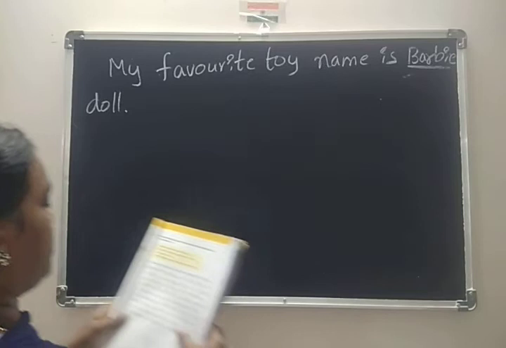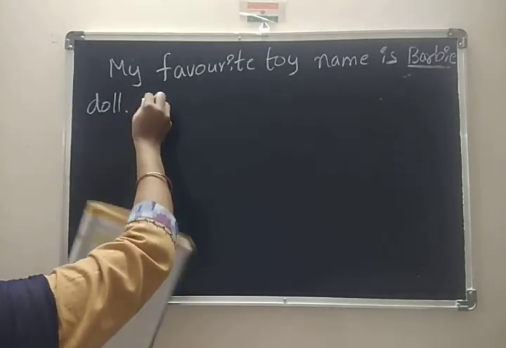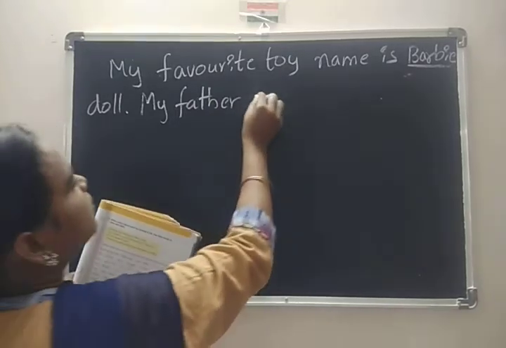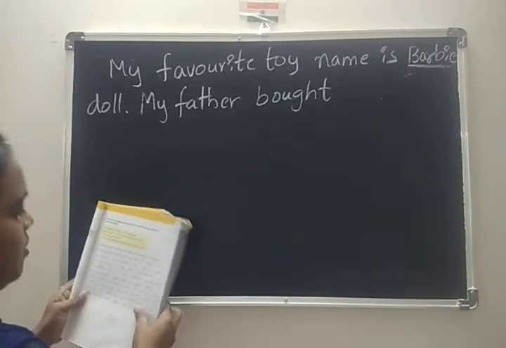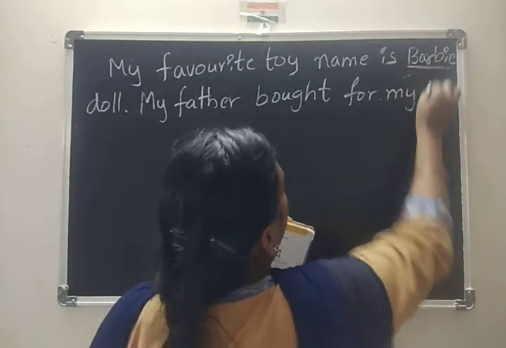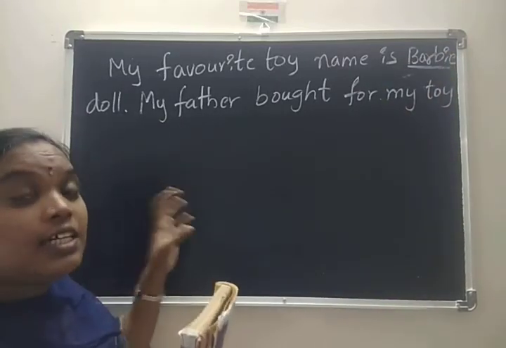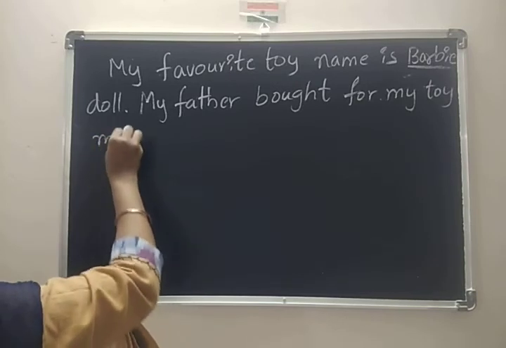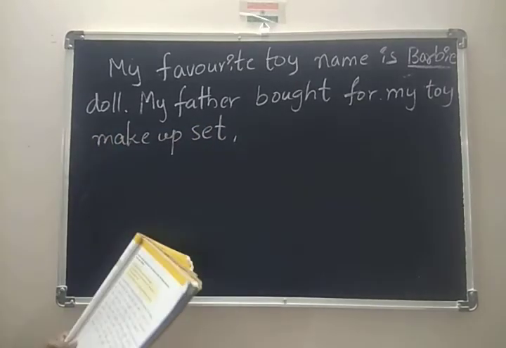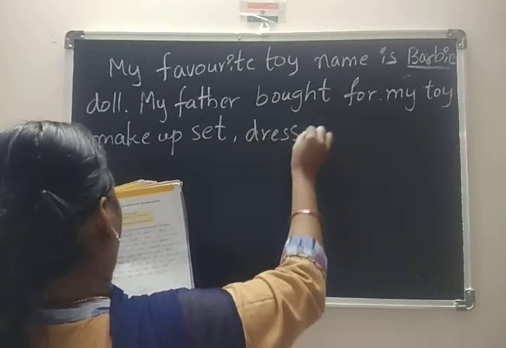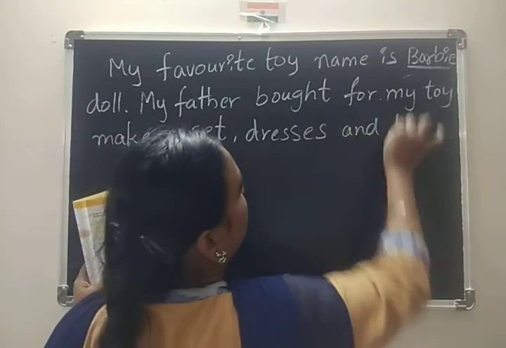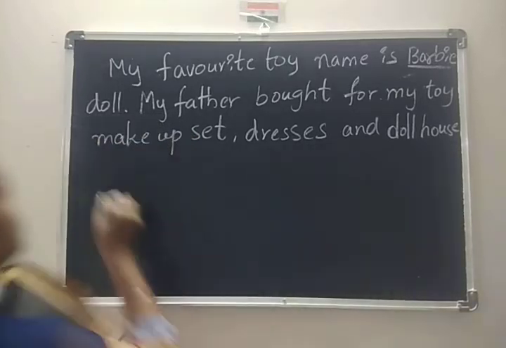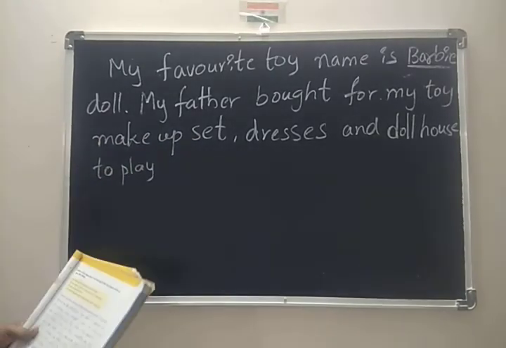If you have another toy, you can write that. And here, my father bought for my toy, because Barbie is particularly for girls. So, my father bought for my toy a makeup set and dresses and a doll house, a small house for that, to play with her.